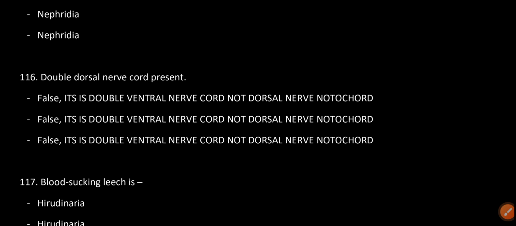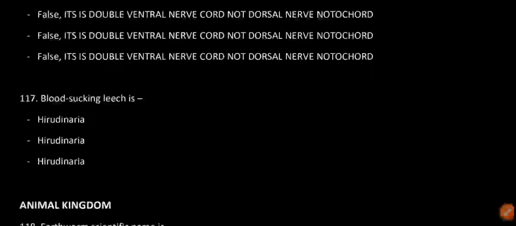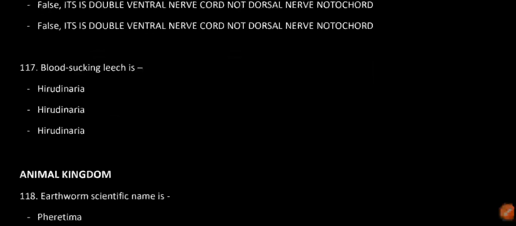Double dorsal nerve cord present? False. It is a double ventral nerve cord, not a dorsal nerve cord. Blood sucking leech is Hirudinaria.